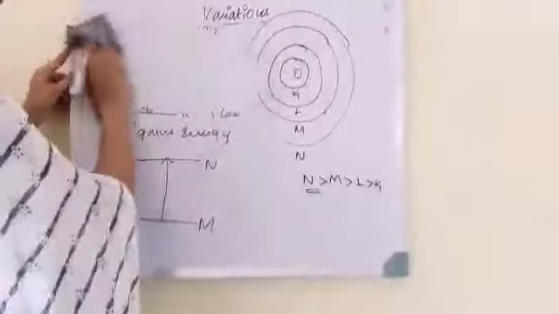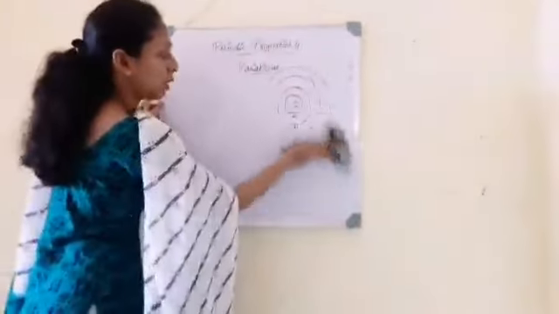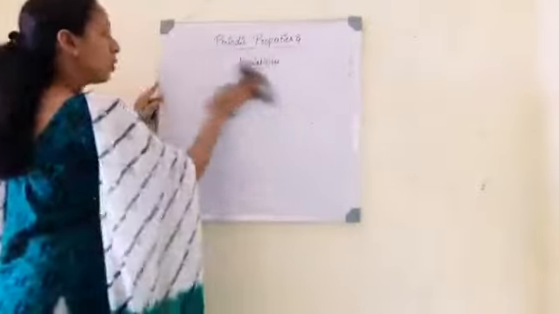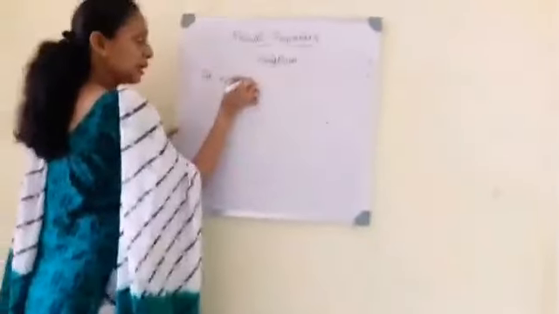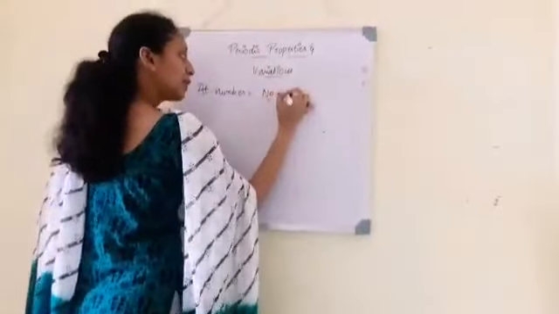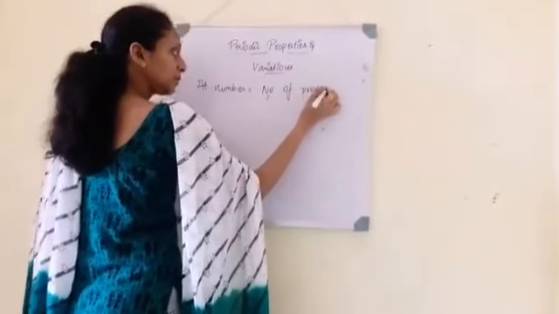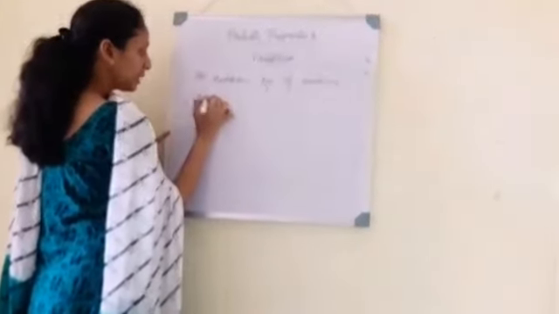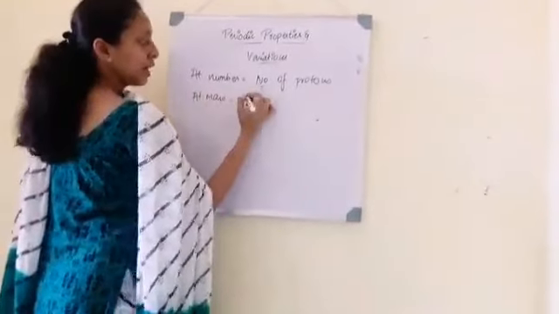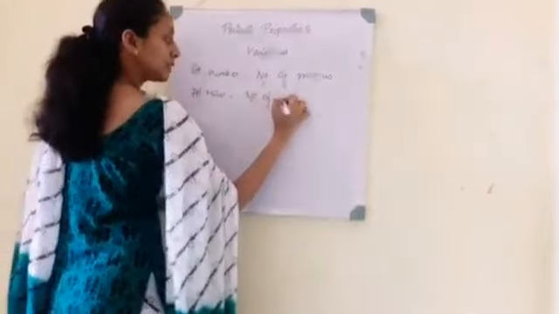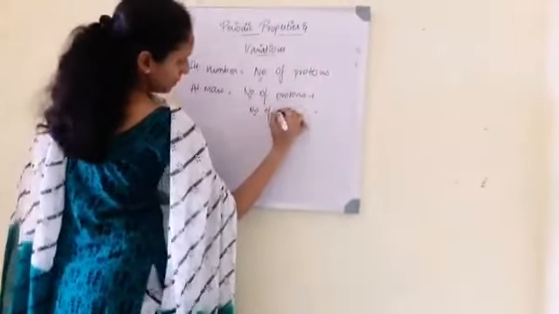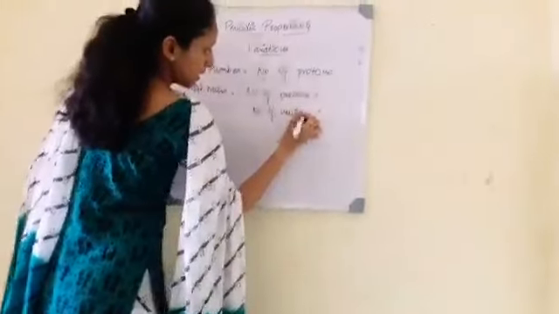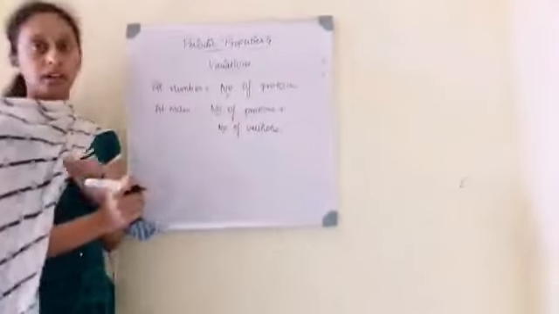So how do we calculate atomic number and atomic mass? Atomic number is equal to the number of protons, whereas atomic mass is the number of protons plus the number of neutrons.